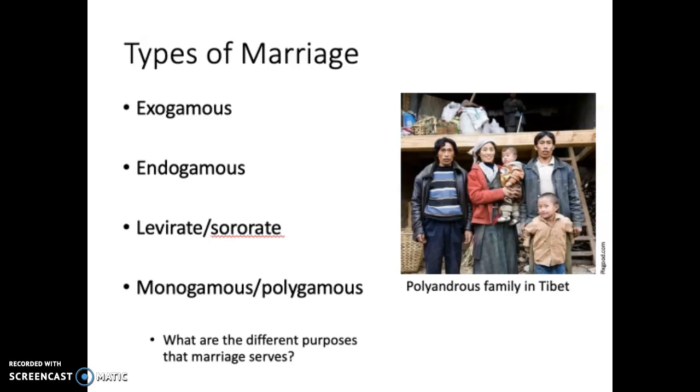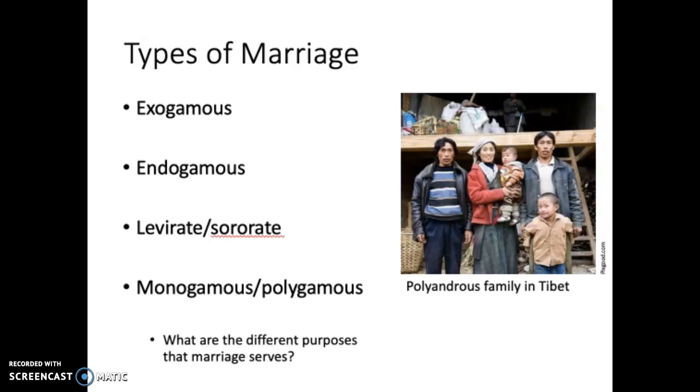Endogamy means there's a rule or a custom that you do marry within your clan, within your village, within your caste, etc. Right? So if it were the custom to have clan endogamy, that means you're supposed to marry someone from the same clan.